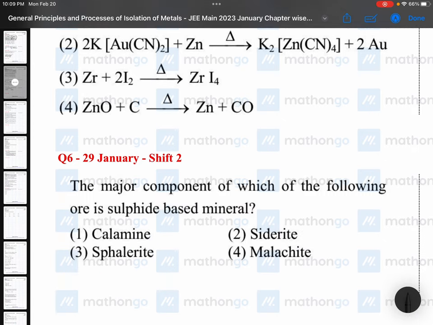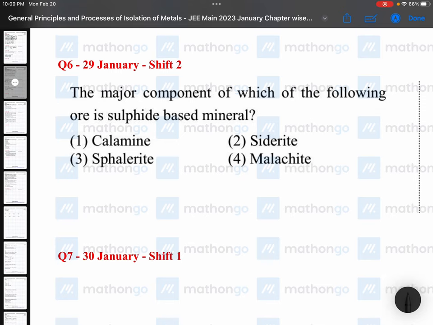Easy question, lucky. The major component of which of the following ores is a sulfide based mineral? Calamine is zinc carbonate, we know. Siderite is iron carbonate, FeCO3. Sphalerite is zinc sulfide, so obviously this is your answer. And malachite is copper carbonate, copper hydroxide. Correct?